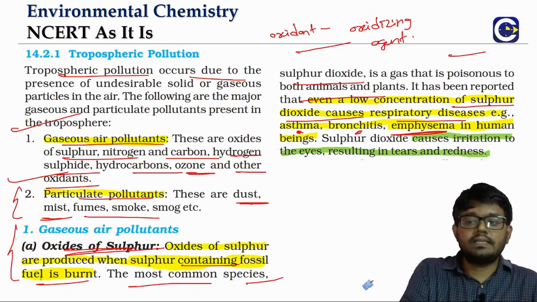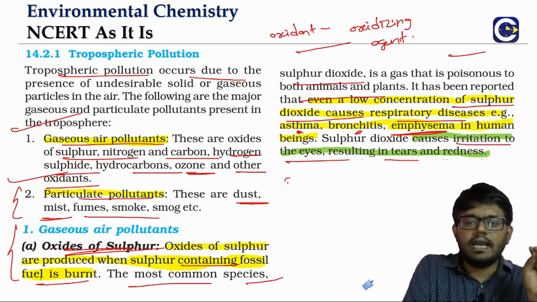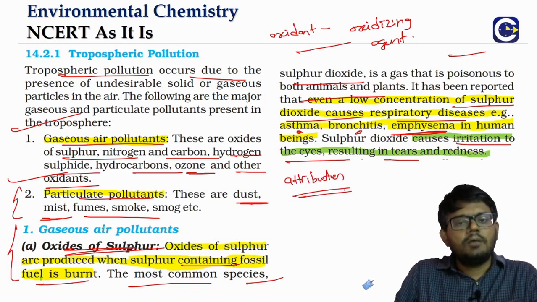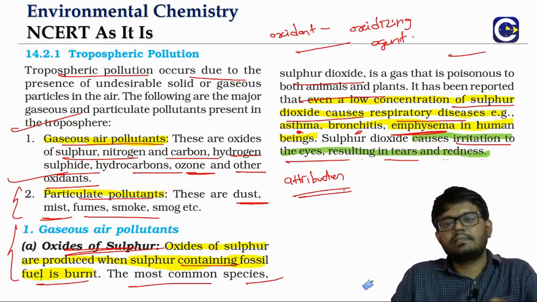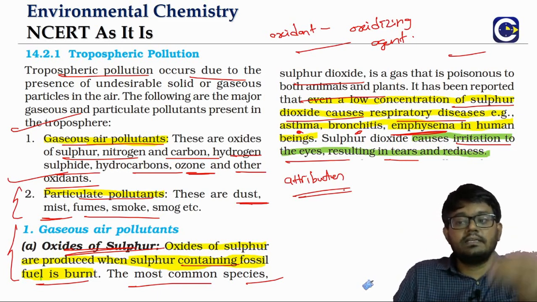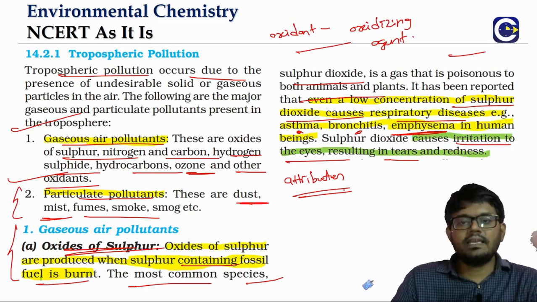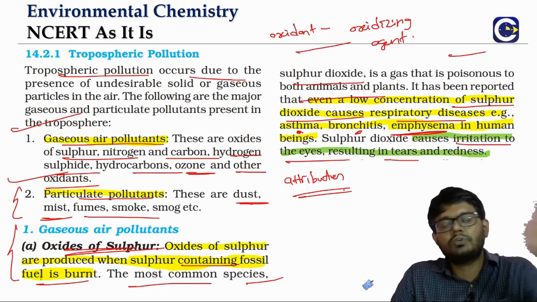And sulfur dioxide can even cause irritation in the eyes, resulting in tears and redness. See, sometimes these are what we call attributes, so they can frame questions based on the attributes. Like they'll say a poisonous gas which will cause asthma, bronchitis, and even results in tears and redness in eyes. When they give these attributes, they are essentially talking about sulfur dioxide. So they can give the attributes and ask us to find the poisonous gas. We should be ready with these kinds of questions also.